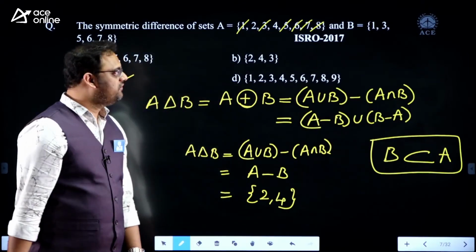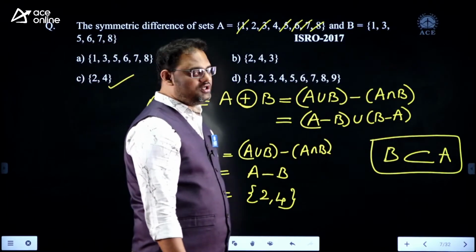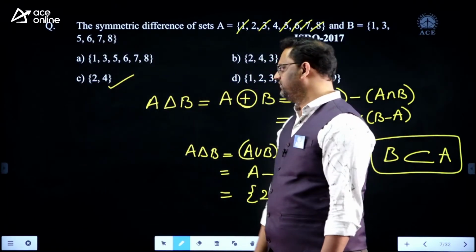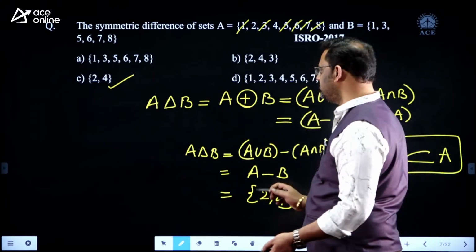That is the symmetric difference. You can call it A delta B or A boolean sum B. The symbol is just like the XOR symbol, but in our discrete mathematics the notation is boolean sum.